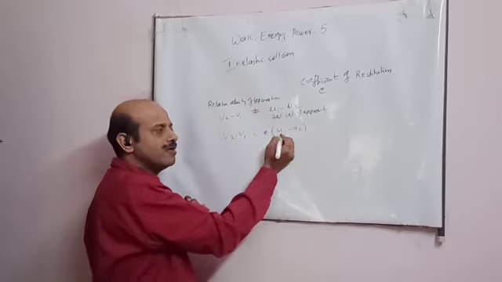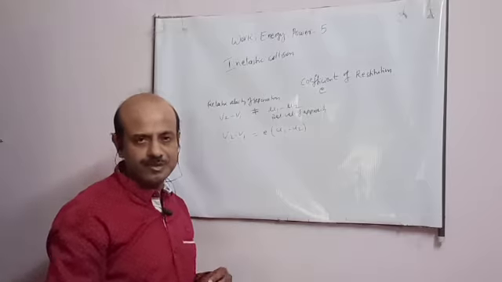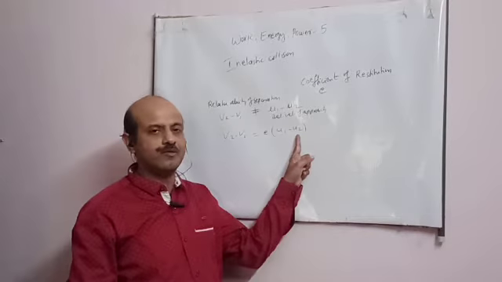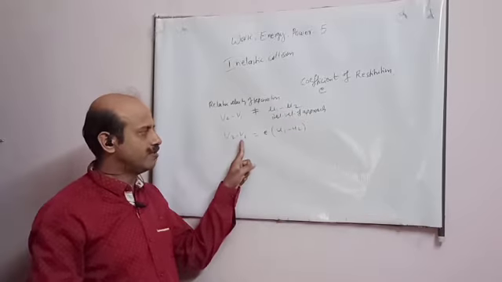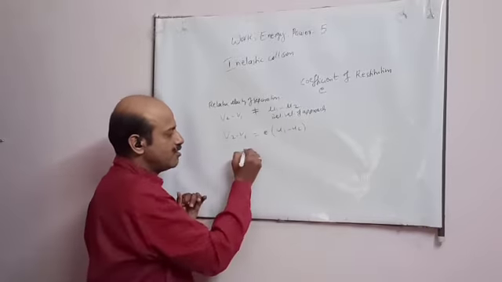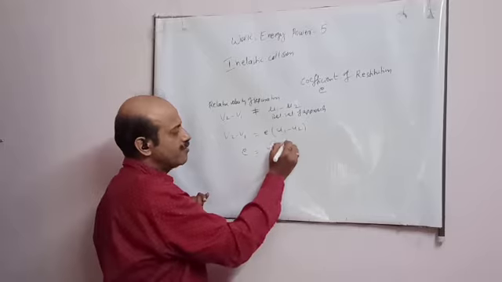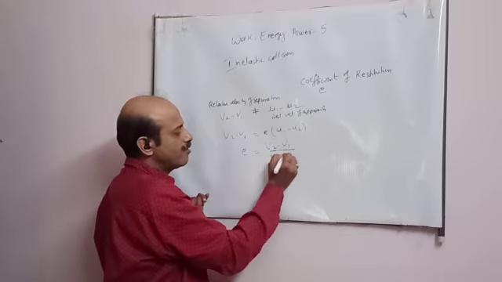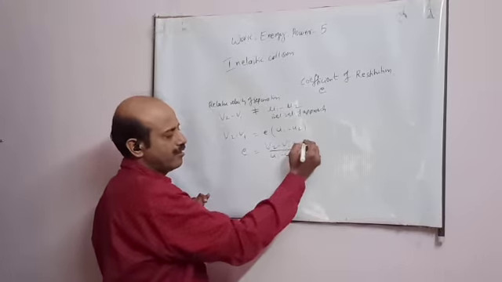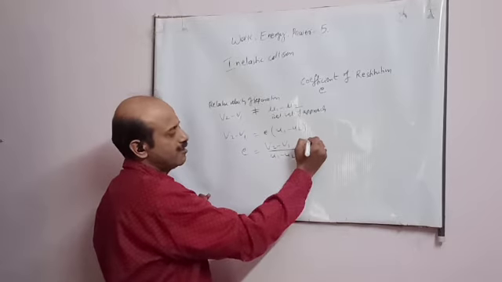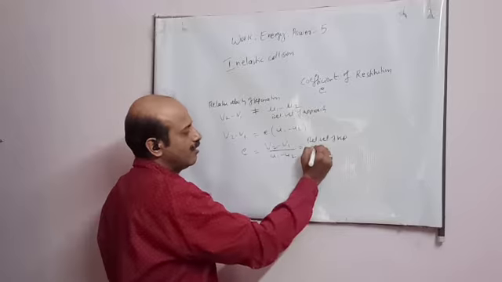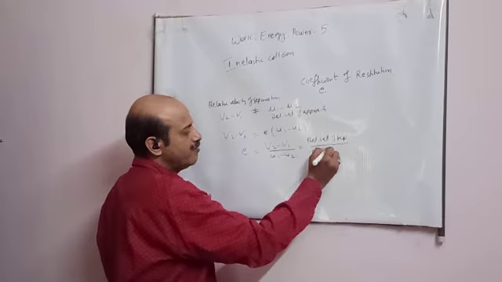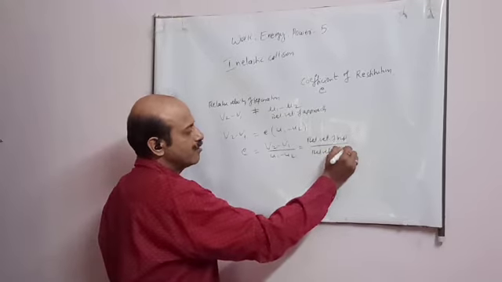What is U1, student? Velocity of the first body before collision. U2 is the velocity of the second body before collision. V2 is the velocity of the second body after collision. V1 is the velocity of the first body after collision. So this E is defined here, student: E equals (V2 minus V1) upon (U1 minus U2). It is a ratio, student. The numerator is the relative velocity of separation, and the denominator is the relative velocity of approach.